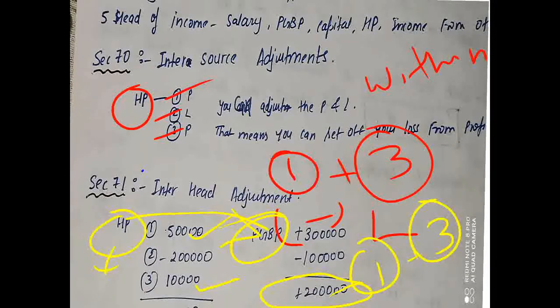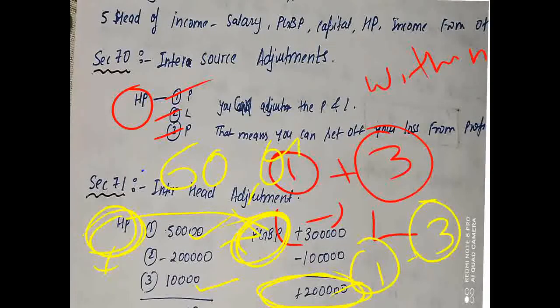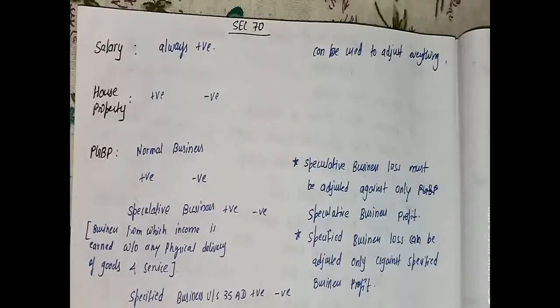Okay, so in the last case we have already seen that we got a loss of 1,40,000 under the head house property, right? But under the head PGBP we are getting a profit of 2 lakh. So now from this 2 lakh we will subtract 1,40,000, and finally we will be liable to pay tax only on the amount of 60,000. All right, now let us study in detail how the adjustment is to be made, that is inter-head and intra-head.